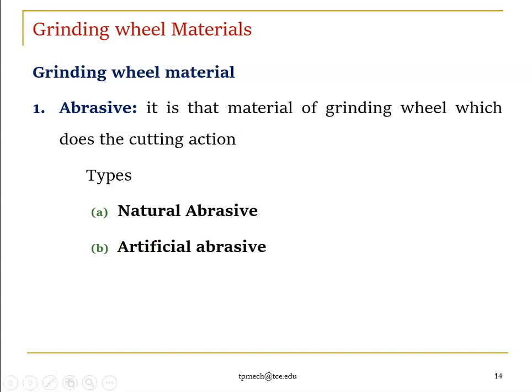For this case, I'm going to use some artificial abrasive. My objective is to use abrasive particles that must withstand temperatures of more than 1500 degrees Celsius. So I add some other chemical particles, for example aluminum oxide, which can withstand high temperatures. That is called artificial abrasives.